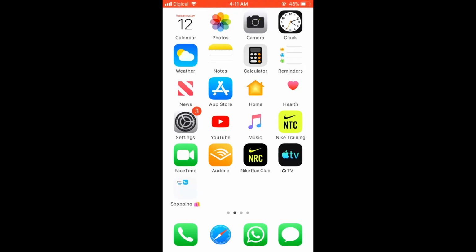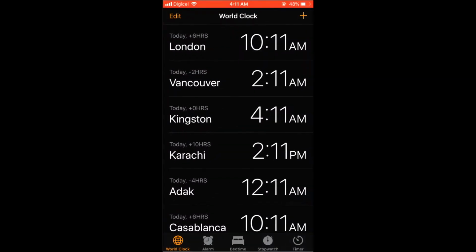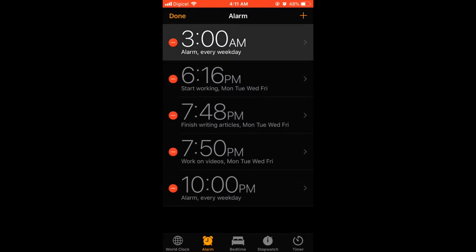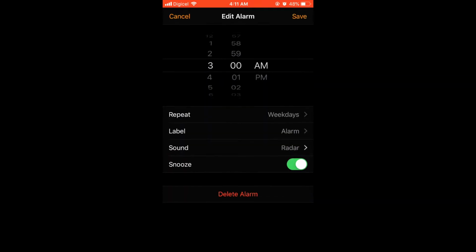How to make iPhone alarm only vibrate. First you'll go into the alarm app, then you'll click on edit, or you would select the alarm time that you would like, set the alarm type. After you click on edit, then click on it, then click on sound.